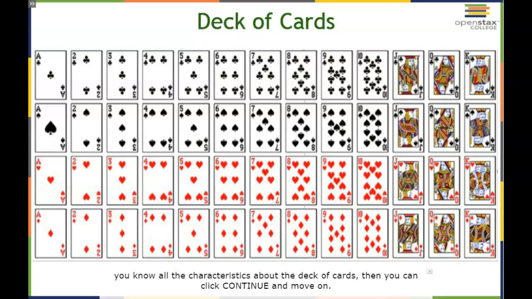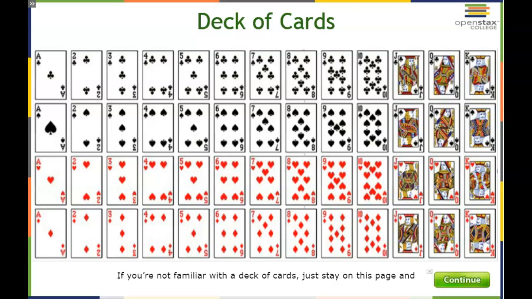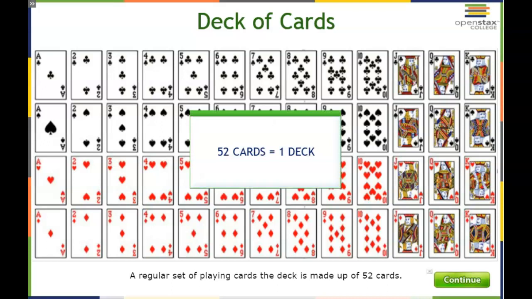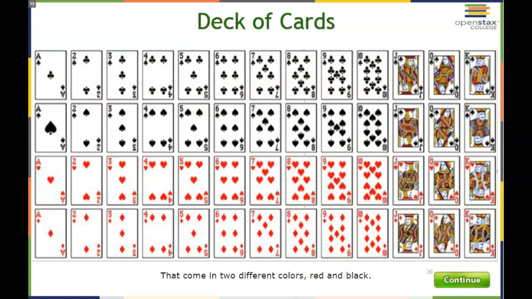then you can click continue and move on. If you're not familiar with a deck of cards, just stay on this page and I'll describe everything I know about a deck of cards. A regular set of playing cards. The deck is made up of 52 cards that come in two different colors, red and black.